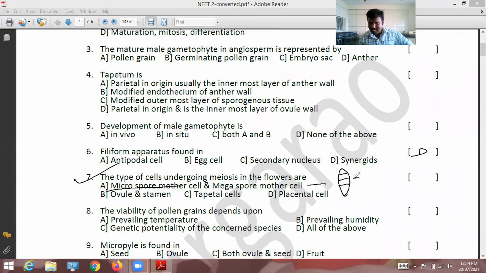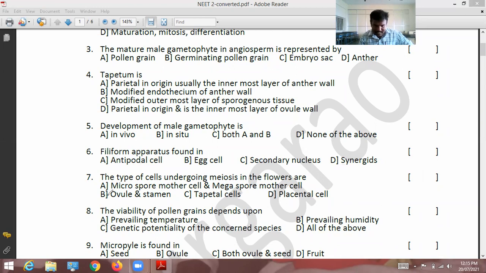Out of 4, 3 degenerate. Only one is a functional megaspore. So the cells undergoing meiosis in the flowers are the microspore mother cell and the megaspore mother cell. These two cells undergo meiosis divisions. If you study microsporogenesis and megasporogenesis, you can get to know that. Seventh question, correct option is A.